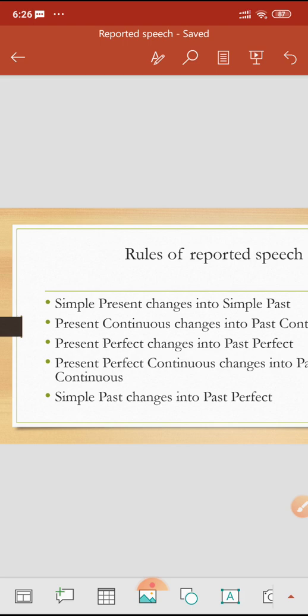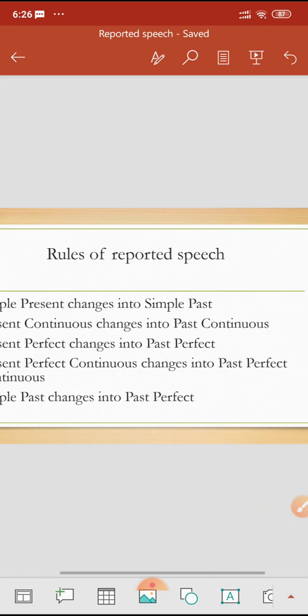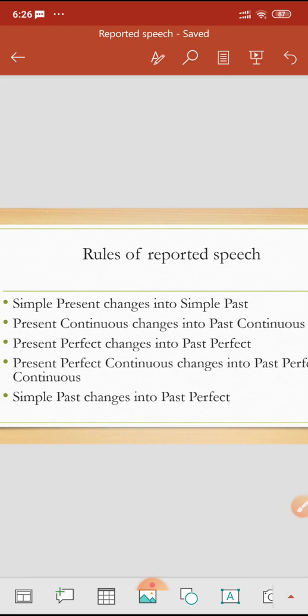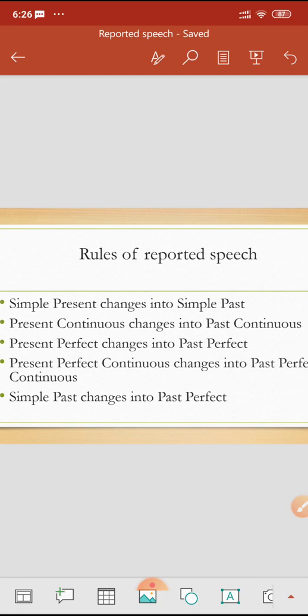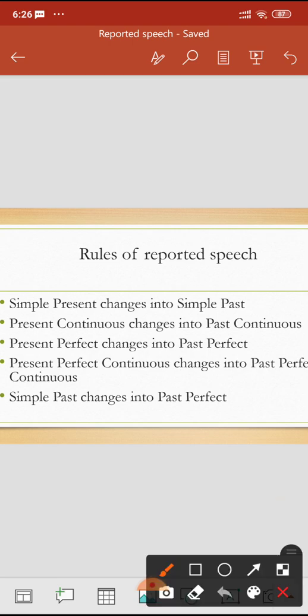Present perfect continuous changes into past perfect continuous. For example, he said, I have been writing a novel for 2 months.